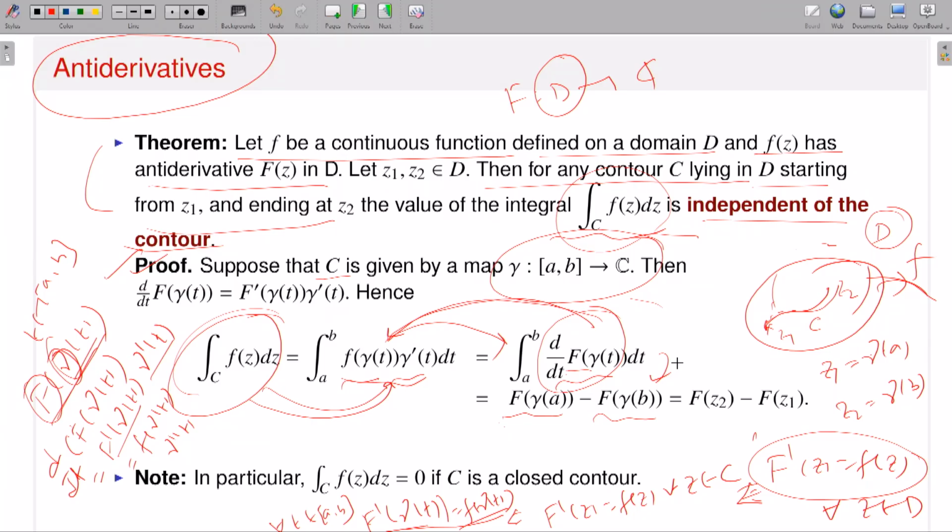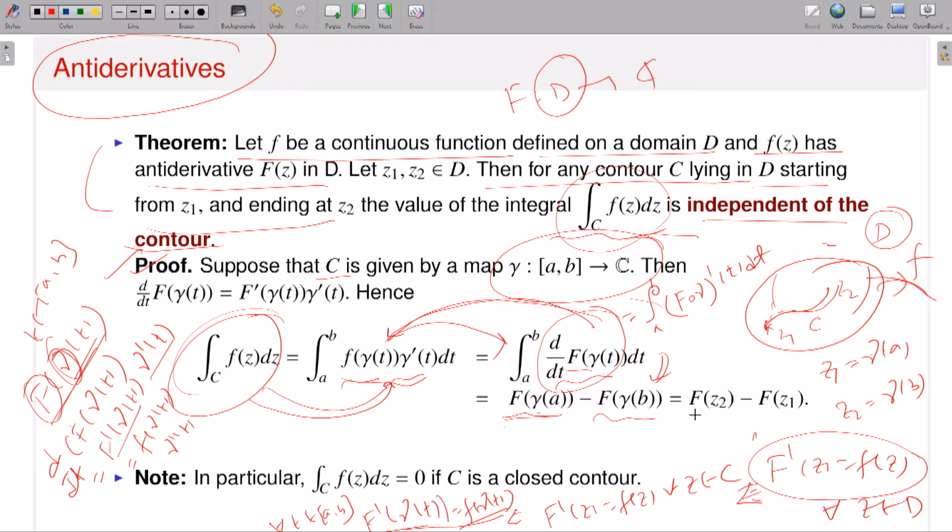So that means you can say that this is the same as the integral from a to b of (capital F composed with gamma)'(t) dt. Then by the fundamental theorem, this is capital F of gamma b minus capital F of gamma a. But what is capital F of gamma a?